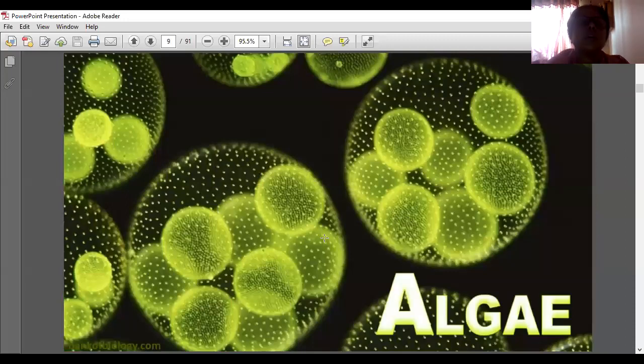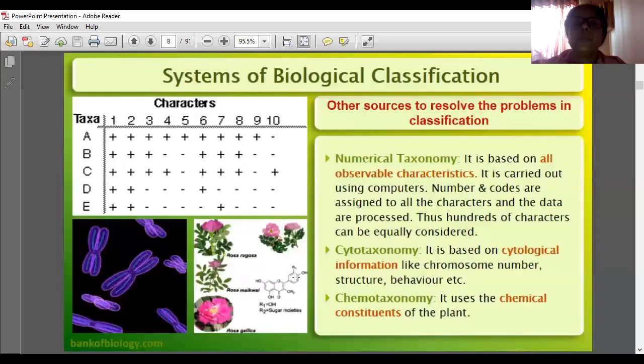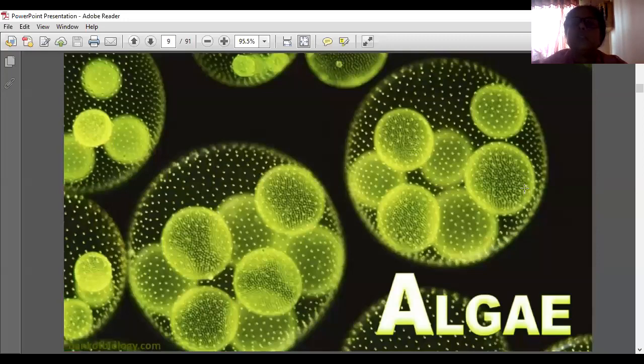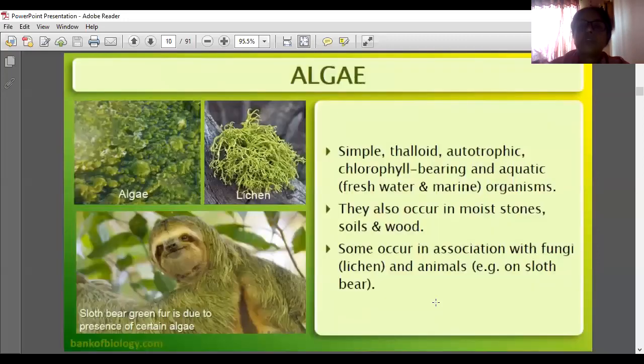Today we are continuing with the algae. See this colonial algae, different types of algae shown here. This is the structure of algae. Now we will see algae. Algae is simple, thalloid, autotrophic, chlorophyll bearing, and an aquatic freshwater and marine organism. Thalloid means the plant body does not differentiate into root, stem and leaf.